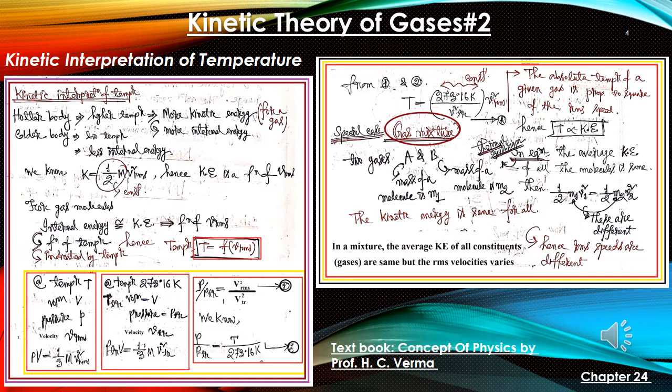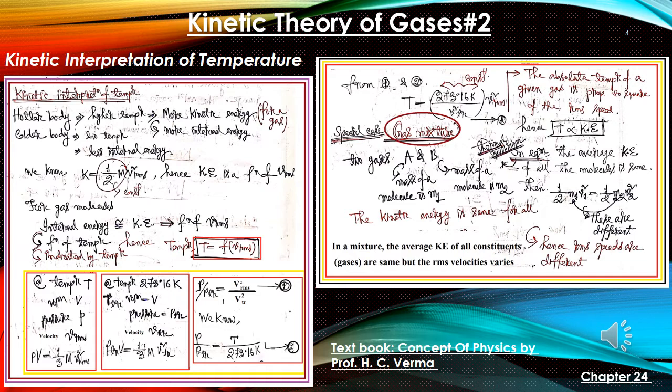Now let us talk about a special case. We are going to talk about a gas mixture of A and B, where the mass of the molecule of gas A is m1 and the mass of the molecules of gas B is m2. The absolute temperature of a given gas is proportional to the square of RMS speed, which we have learned just now. Hence, temperature is proportional to kinetic energy.